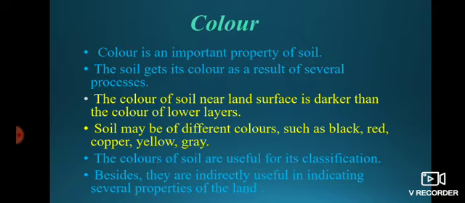Besides, they are indirectly useful in indicating several properties of the land. If we take black color soil, it has different properties compared to red color soil. So it is an indication of several different properties of the soil.